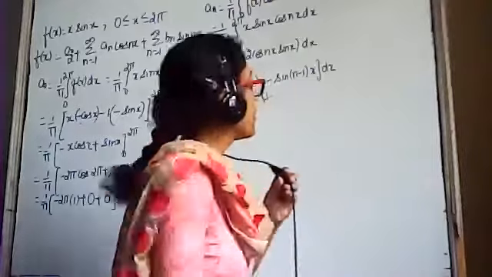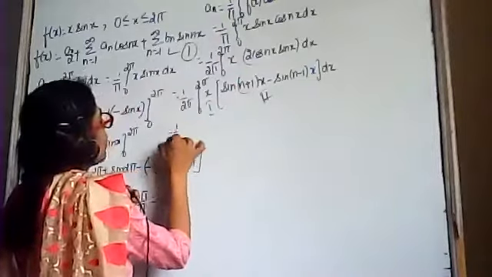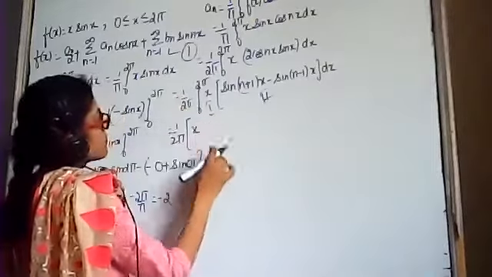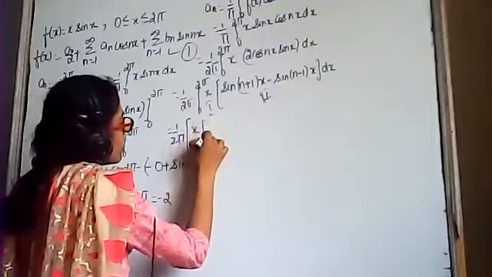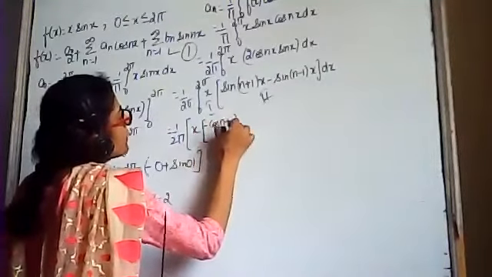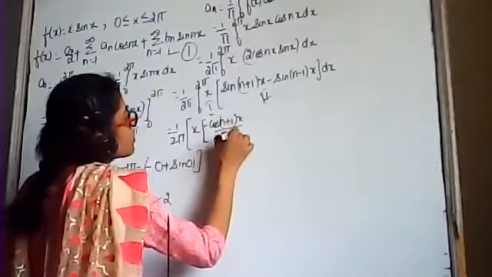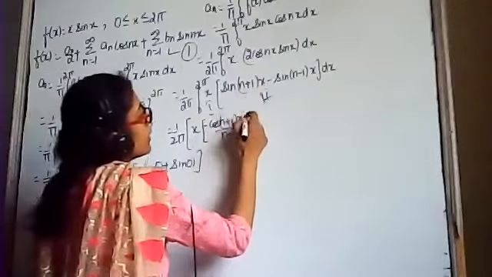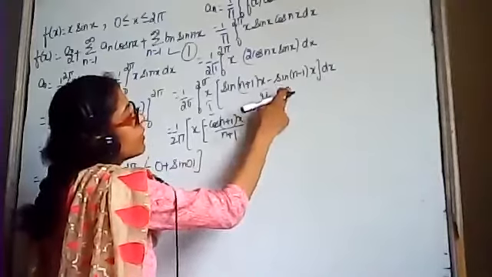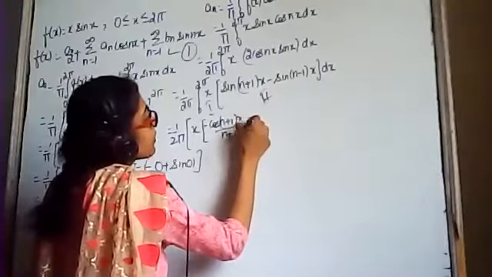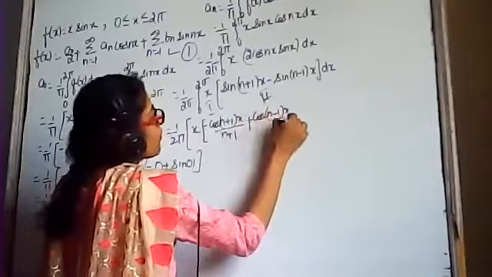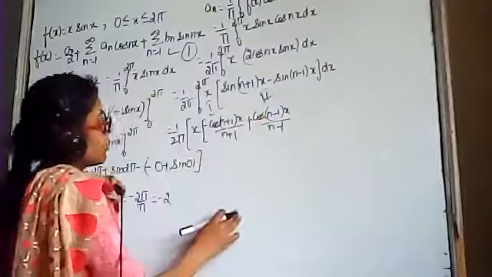Apply u into v. It will become 1 upon 2 pi, first function as it is, integration of second function: minus cos (n plus 1)x upon n plus 1, into x. Minus sign is already there; if we integrate sin, again a minus sign will come, so it will become plus cos (n minus 1)x upon n minus 1.